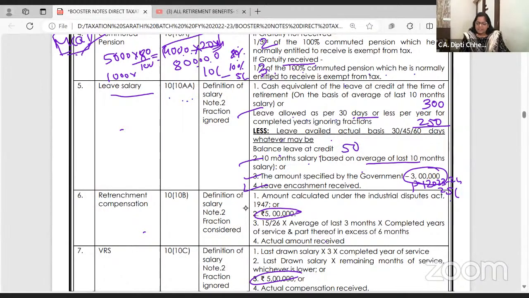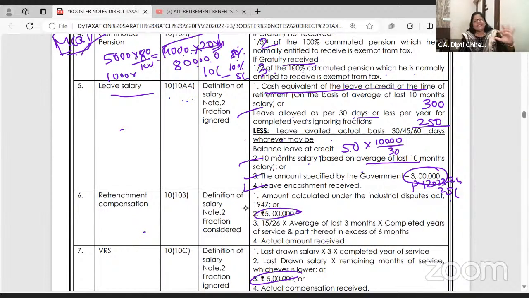50 days. So 50 days into, say, your salary is 10,000 per month. 10,000 is for 30 days, so per day multiplied by 50 days, this is your first bit. This is called the cash equivalent of leave at the credit. Shall I repeat this?